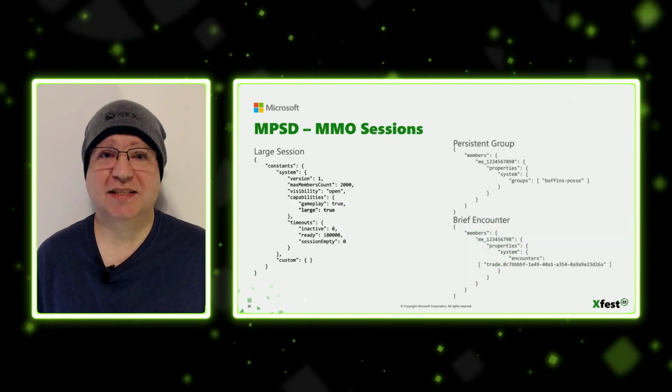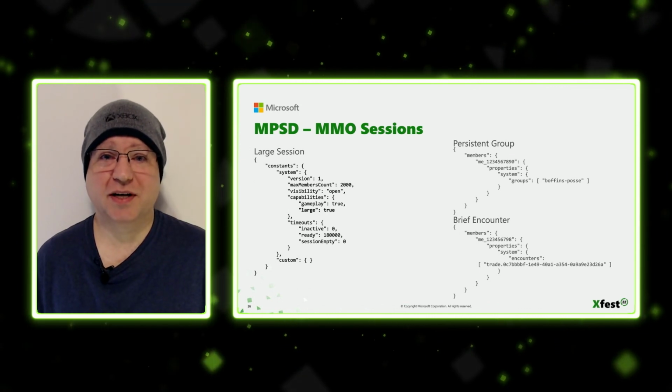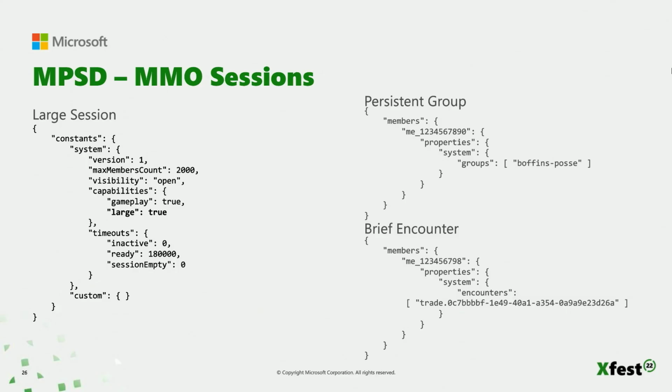A large MPSD session is one that is used for sessions with more than 100 users. It is denoted by the session property large true, bolded there on the slide. These sessions function differently than regular sessions. Operations to large sessions are always carried out as a single user. As a result, service-to-service calls to large sessions must only include a single user in the on behalf of users header. Adding and removing users must be performed through individual calls for each user. So you do lose the benefit of doing multiple updates in a single call.